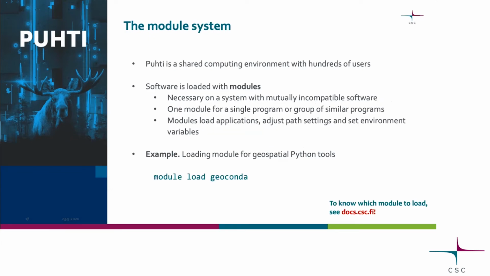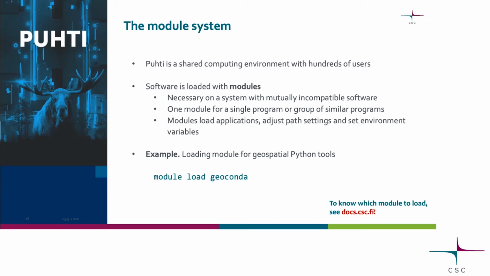Yeah, the Puhti software is divided into modules. You can think that Puhti is maybe one computer, if you think of it like that. It has hundreds of users, so it's clear that all the software can't live in one environment. One researcher wants Python 2 and the other one Python 3, and so on.